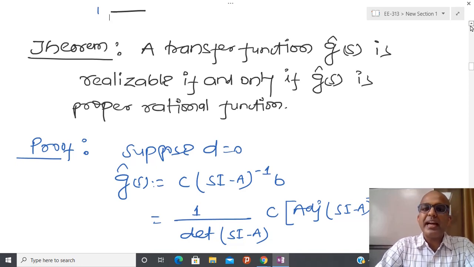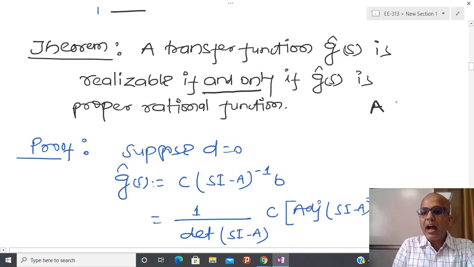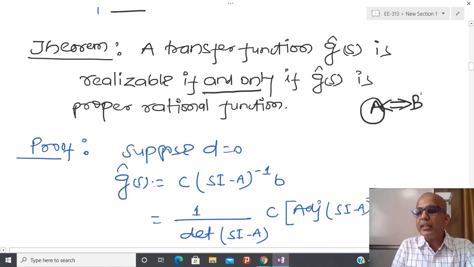So what we are saying is that a transfer function, some transfer function that is given, is realizable if and only if. Whenever we say if and only if, it means I have a relation like this: if I assume A, then I am able to prove B. If I assume B, then I am able to prove A. So that will work in both directions.